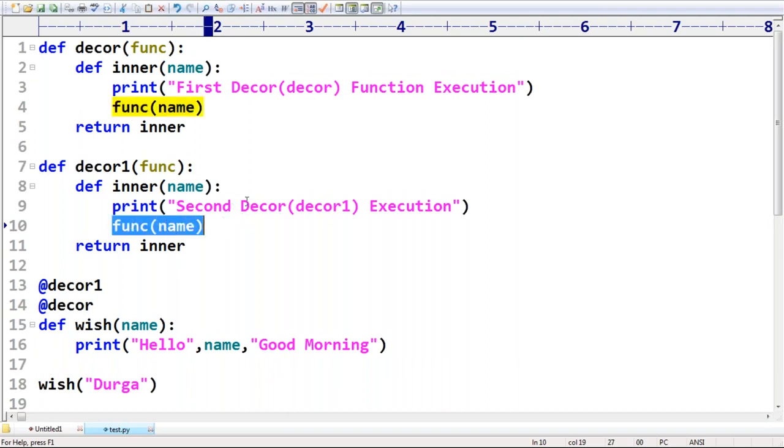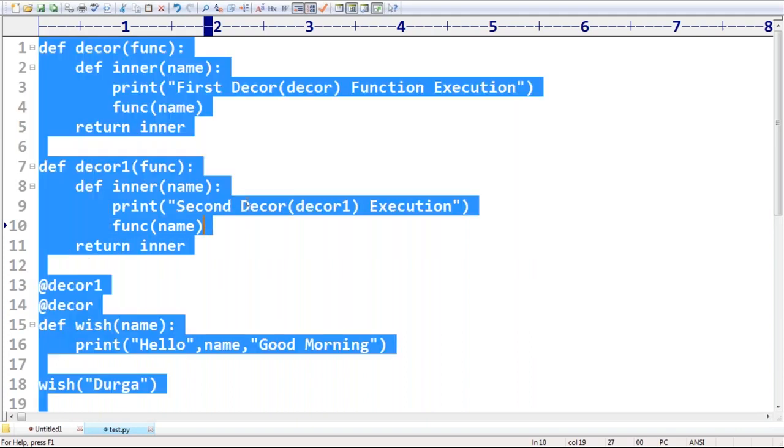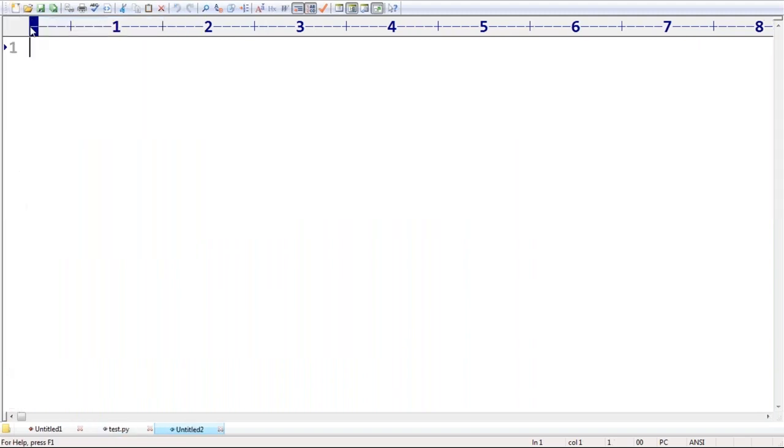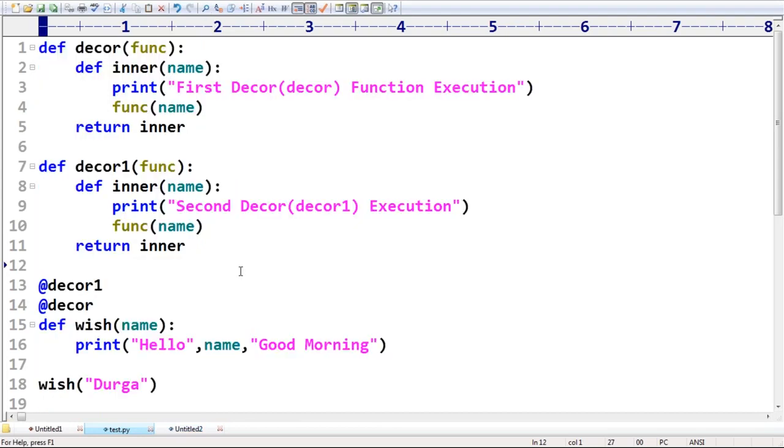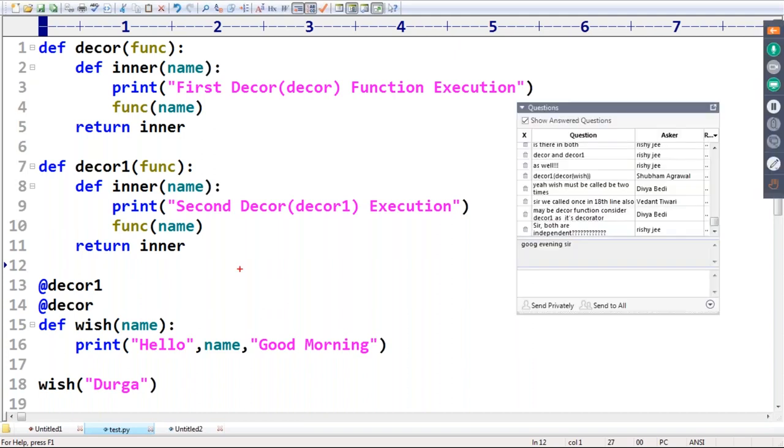Keep this example as it is. Within a few minutes, we will be able to conclude. Don't worry, it's very clear. Decor function is considered as decor one as it's a decorator. Sir, both are independent. My doubt is both are decorators, right? I need to analyze one small thing. Rishi, Divya, Vedant, can you please observe that? First, which decor got executed? Decor one got executed.